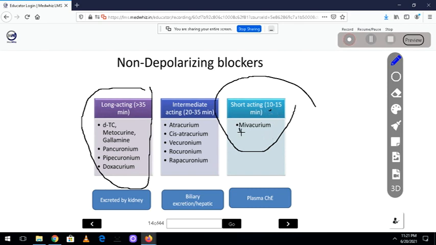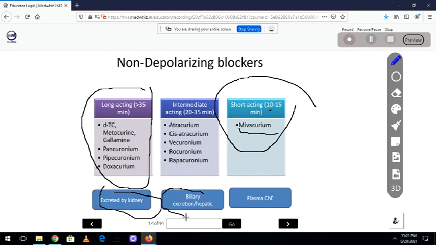So where do we use mivacurium, for 10 to 15 minutes? Whenever you are doing short procedures like intubation. When you want to do intubation, passing the endotracheal tube into the trachea, you have to relax the muscles of the oropharynx, so then we use this drug. You also see here, the long acting ones are excreted by the kidney.